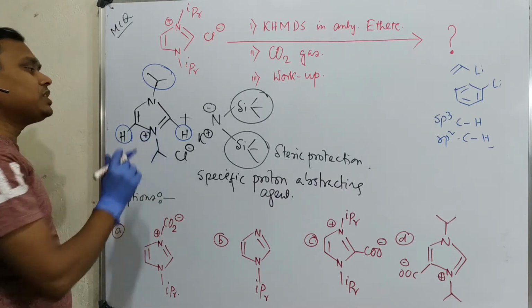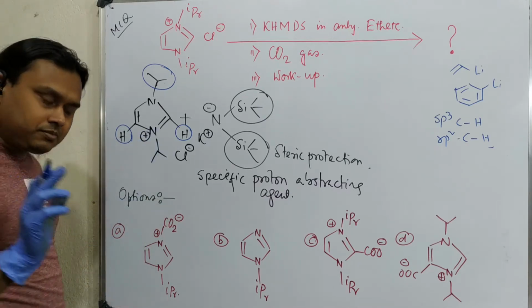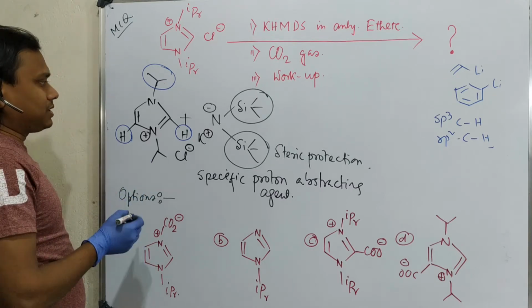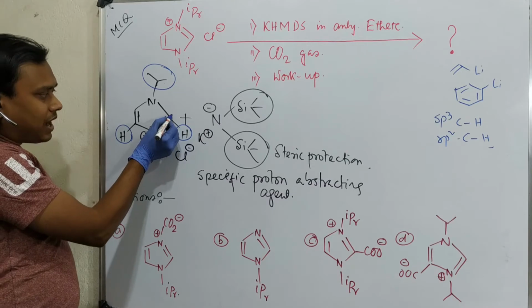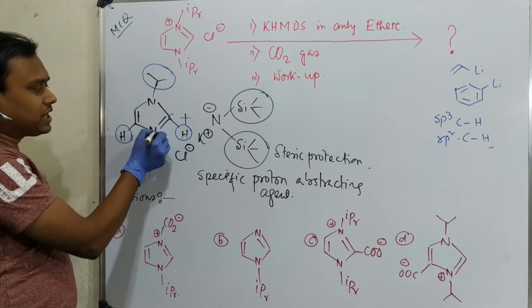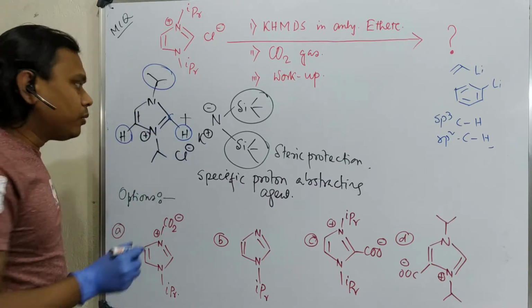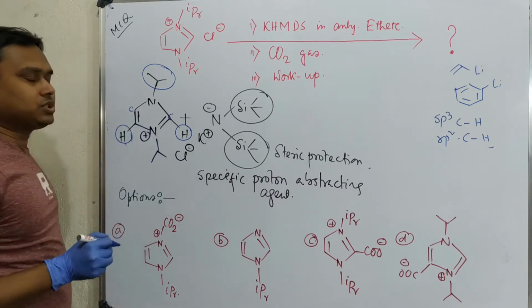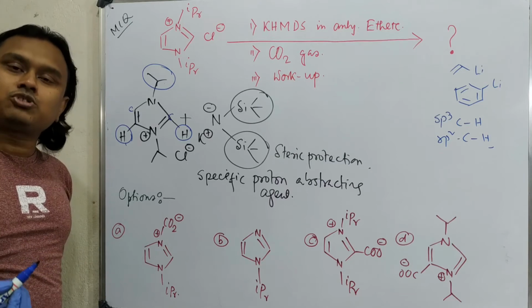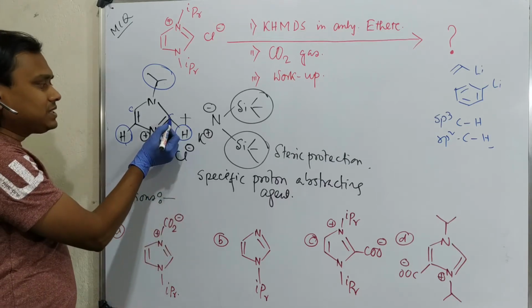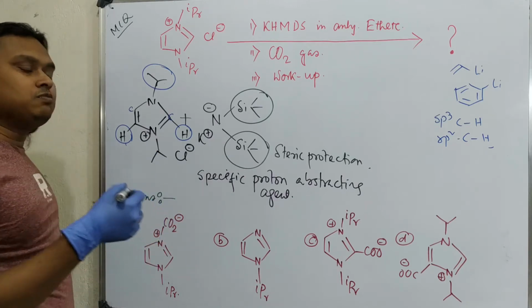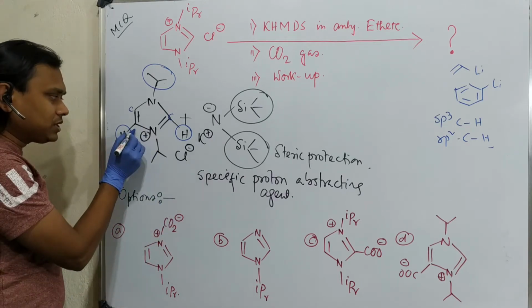Now question, which one is more acidic? Because the more acidic one will be abstracted. See, this carbon is in between the two electronegative nitrogens, whereas this proton is in between one carbon and one nitrogen. So obviously, because of the electronegativity of nitrogen, this carbon will have slightly more deficiency of electron compared to this.